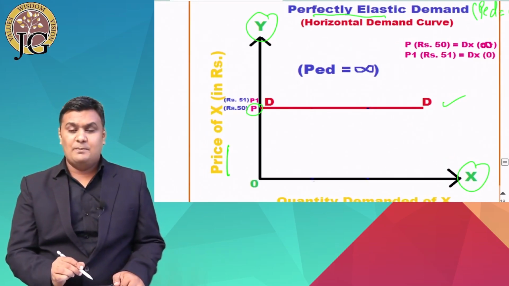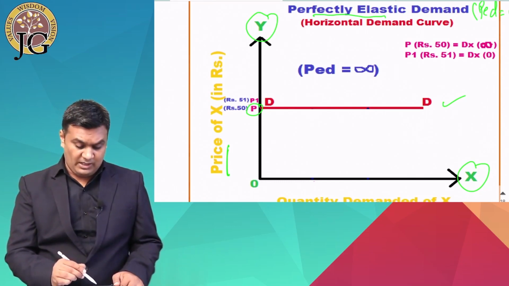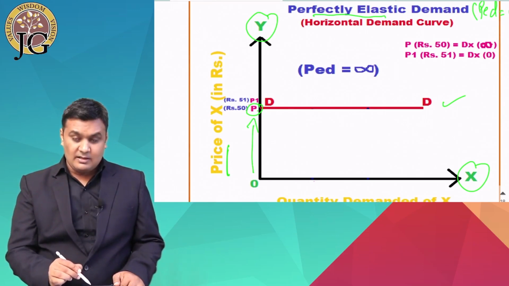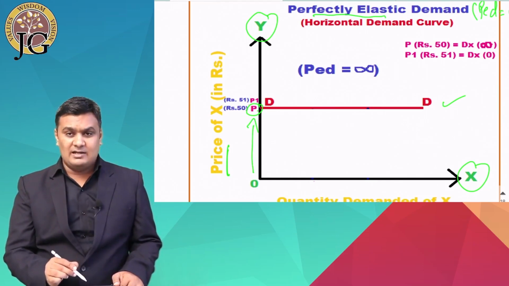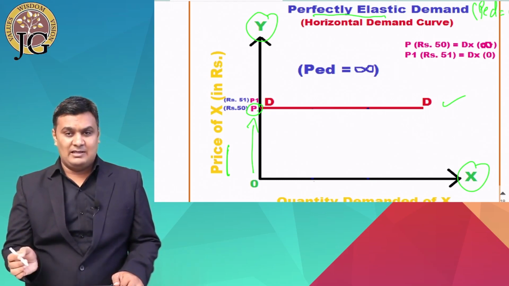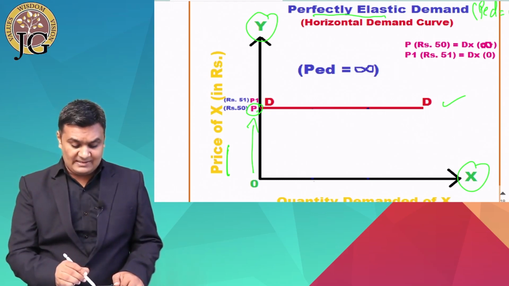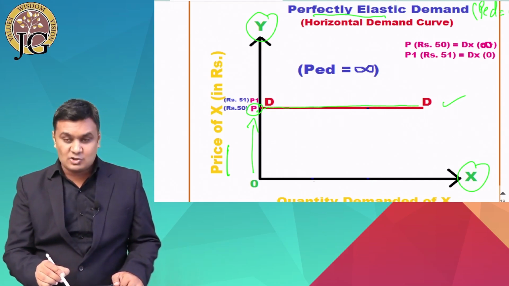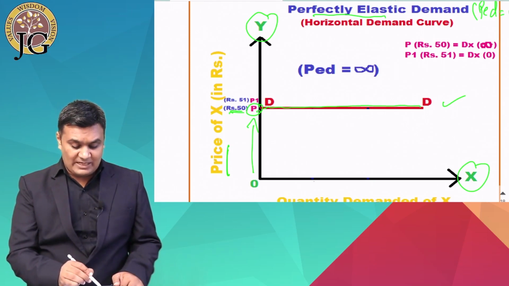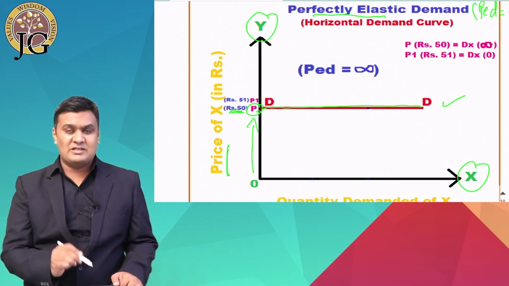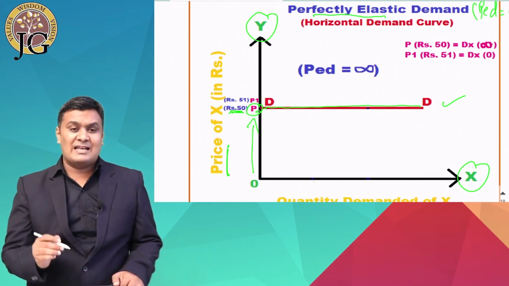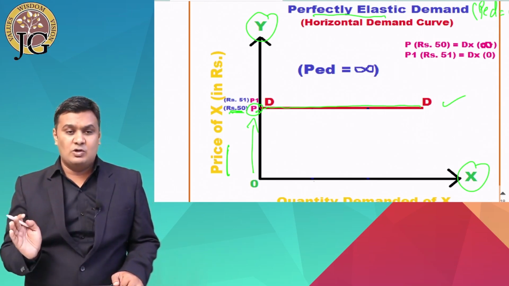So here in this diagram, you can see that at price P, the producer or the seller is able to sell any number of goods they would like to sell. So at price P, our demand curve is horizontal, which indicates that at price P, suppose at rupees 50, P indicates rupees 50 here, the producers are able to sell any quantity of goods they would like to sell.